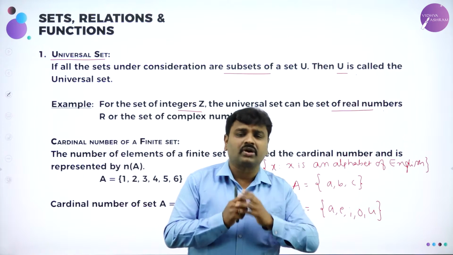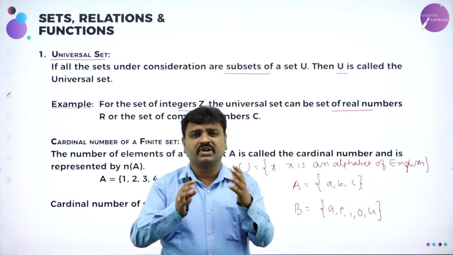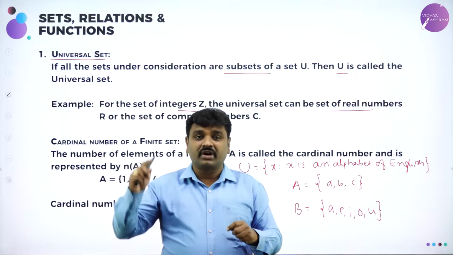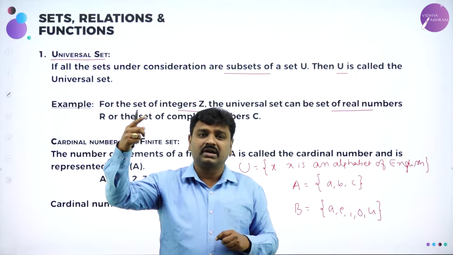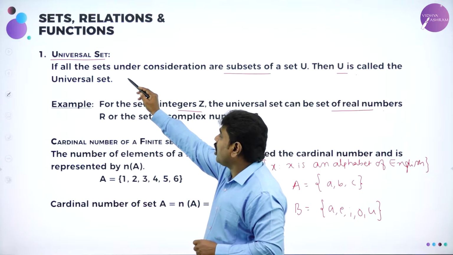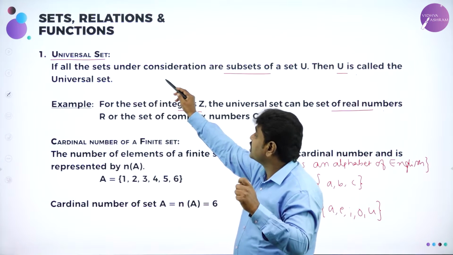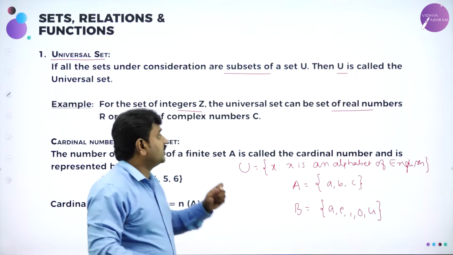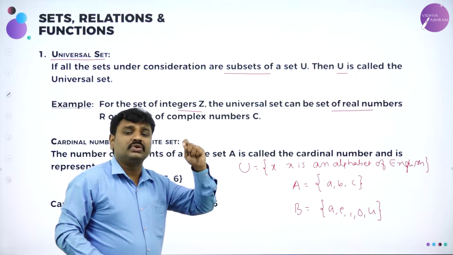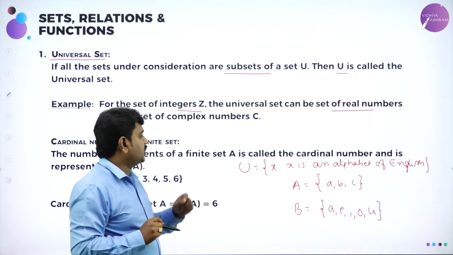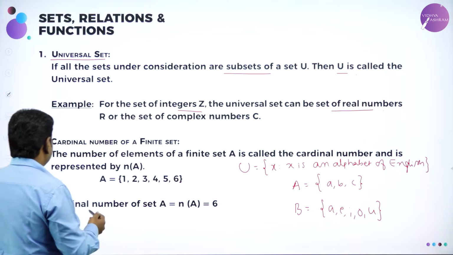Means in the context, whatever sets you are taking, if those sets act as subsets of a big set, that big set or the superset, we call it universal set. That's why we say if all the sets under consideration are subsets of a given set, then we call that given set as what? Universal set. Generally we denote universal set as set U, and so many examples I've written, so you can take.